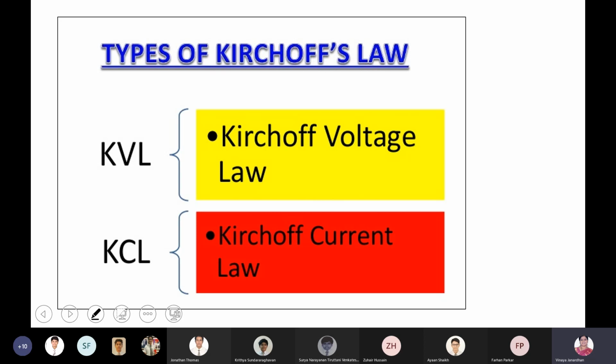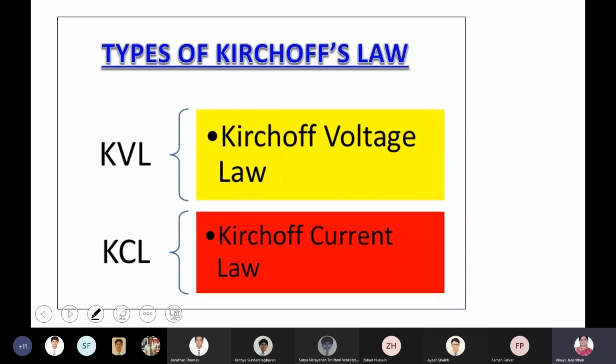When resistors are connected in such a way that it becomes difficult to calculate the total resistance or the current flowing through the circuit, if the circuit is complicated, then we have to use these two laws: Kirchhoff's current law and Kirchhoff's voltage law.